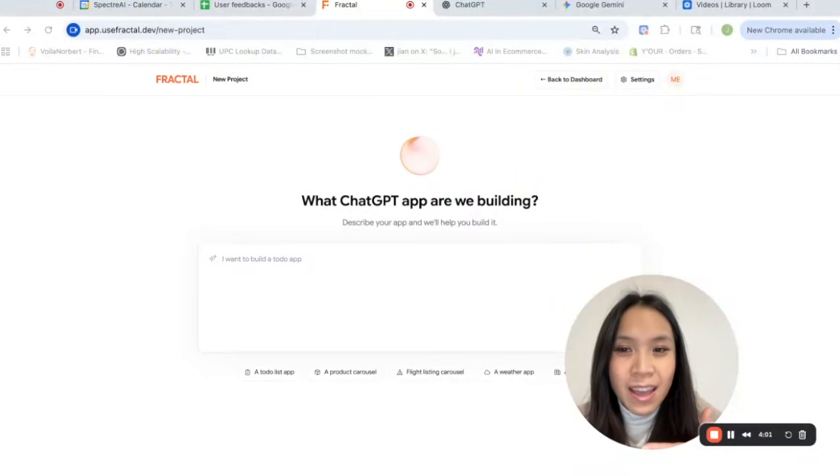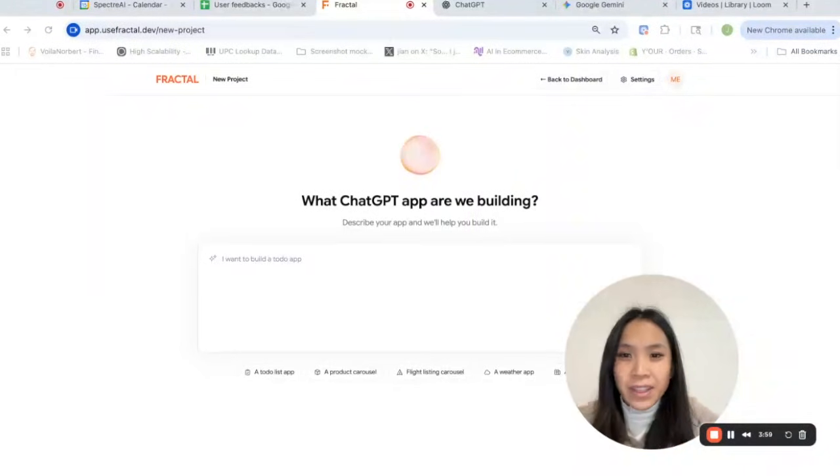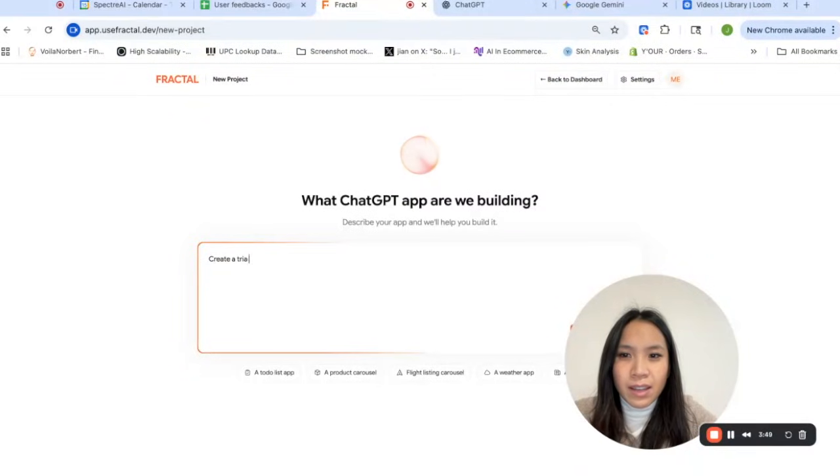So here I have Fractal open, and instead of writing code, I'm just going to describe the app that I want. So the prompt I'm going to write is: create a trivia game for me, and here's what I want the game to be.